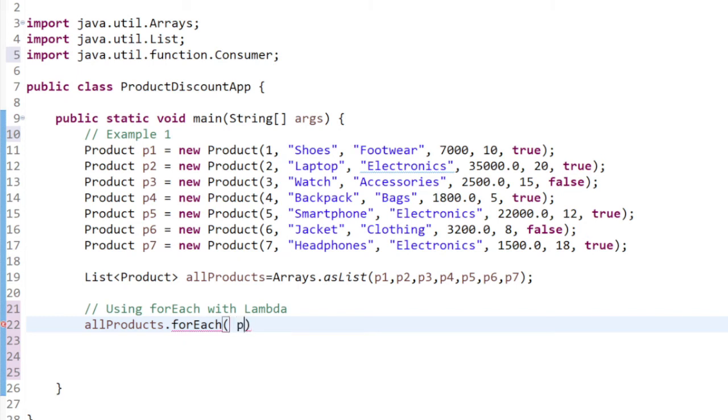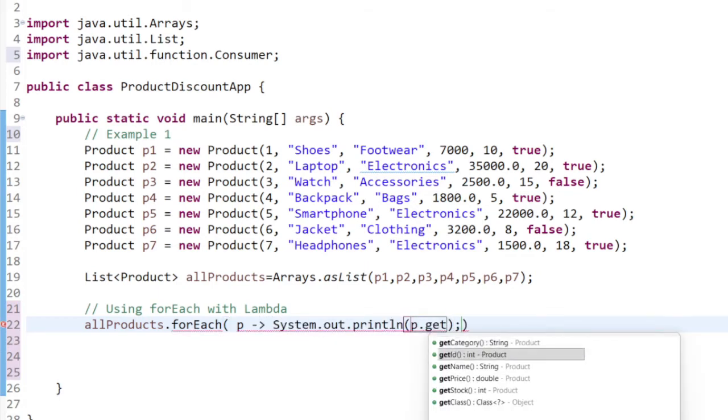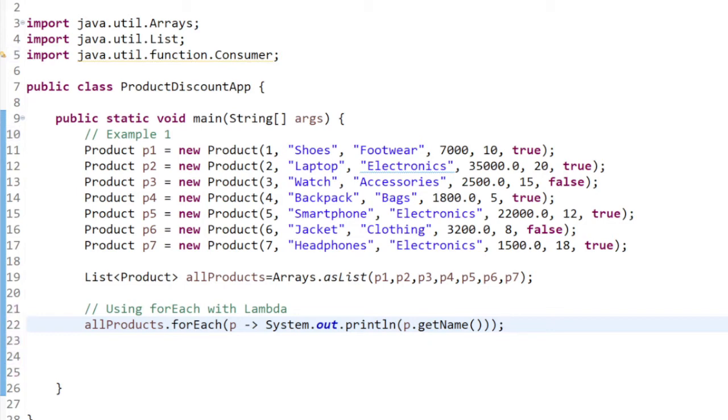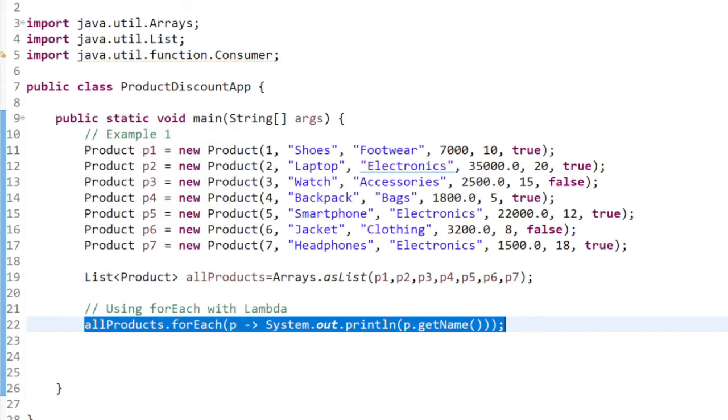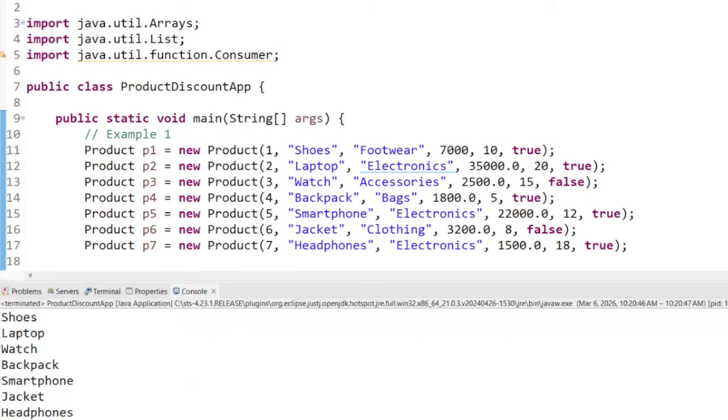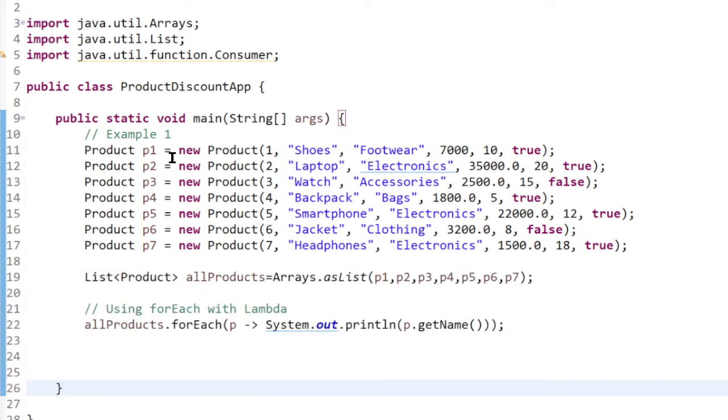So take a product p from the list and then System.out.println(p.getName()). Simple, and see, this is going to give the same output. You can just run the application and see that you get the same output as above. So this is method number 2.